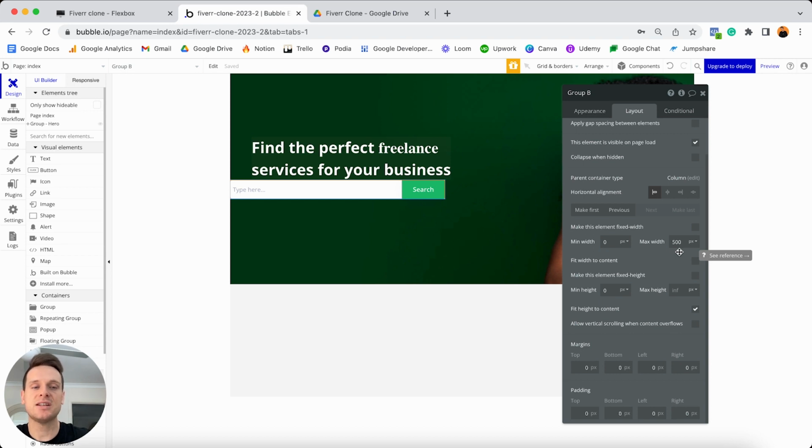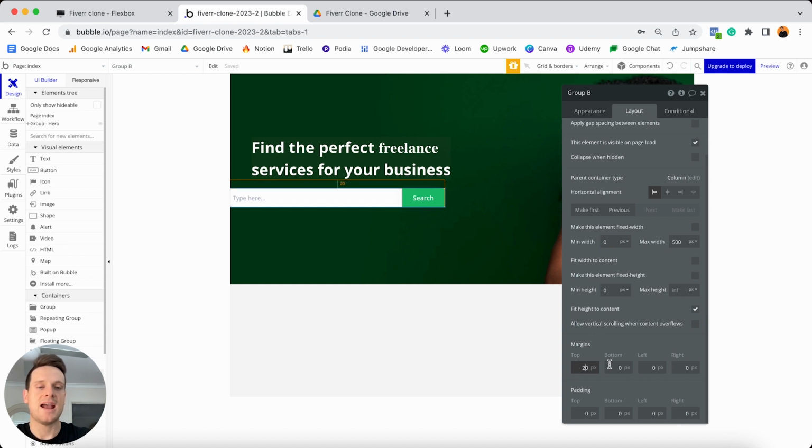Now the last thing we'll need to do is just add some margins around this group, so that way it's in line with the text element that sits directly above it there. And that is that I'm going to add the top margin here to be 20, and I'll set a left margin of 50 and a right margin of 50. So that way this group sits in line with the text element above it there. And now that is everything we'll need to change for this particular group.